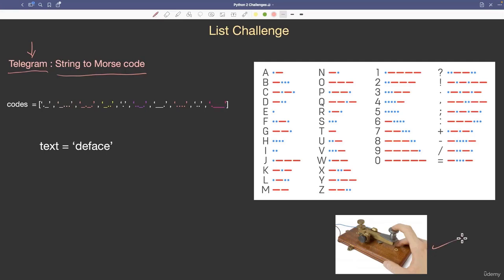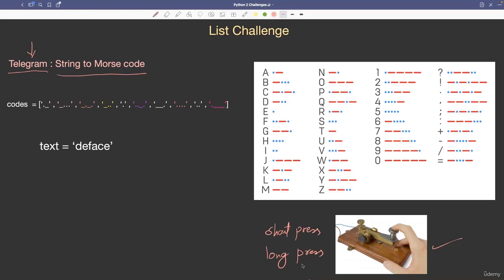This is a telegram device you can see here on the right hand side. This device had one button, and the person sending a text message will use this device and press the button. There are two methods of pressing a button, a short press or a long press. The receiving end will play a bell, a short bell or a long bell. By the combination of short and long presses, the receiver will decode and understand that message.